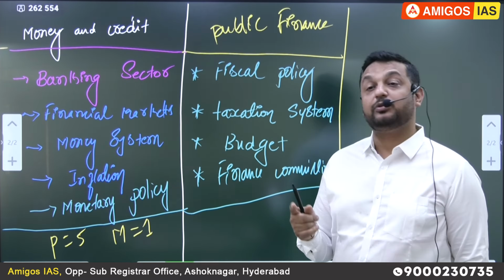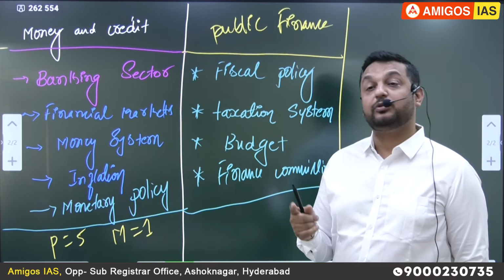And sir, what is the importance of this topic in the prelims examination? On an average, you will get 2 questions from the topics I have written here under public finance. Maximum 2 questions, I'm talking about maximum only. Even this year there were 3 questions from this one, but that is an exceptional case. Most of the time, you get an average of 2 questions from this topic.